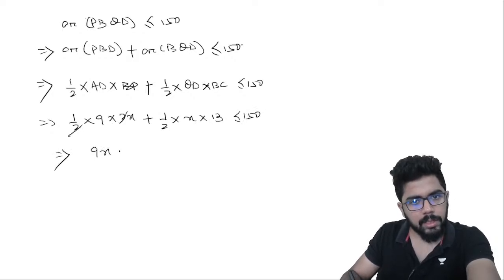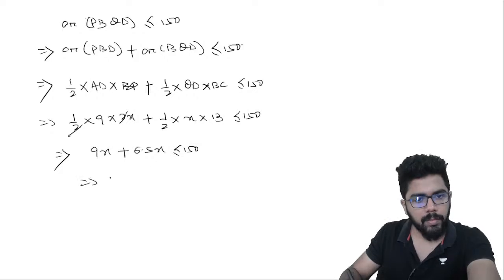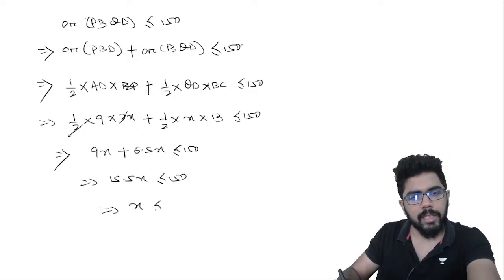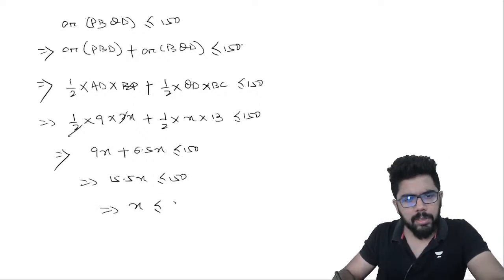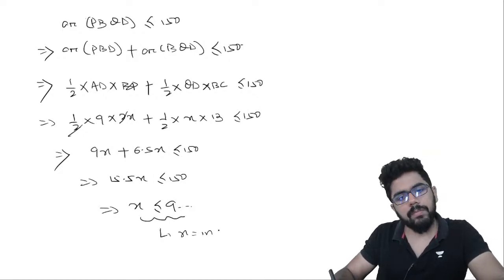तो 9x plus 13 by 2 6.5x is less than 150, or I get 15.5x is less than equal to 150. So x less than 10 तो नहीं होगा, 9 point something, and also x is an integer.